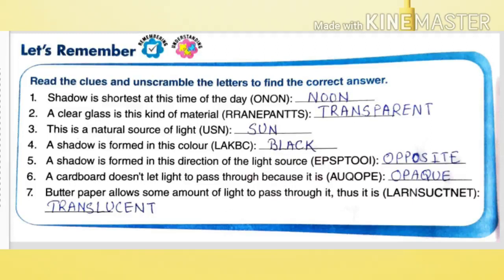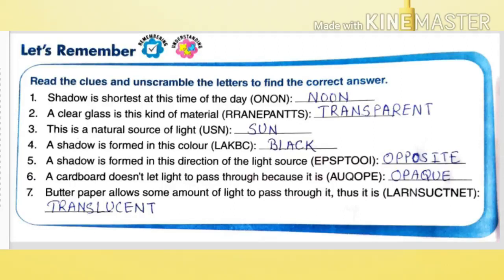The shadow is formed in this color. Shadow is always formed in black color. Fifth one is, a shadow is formed in this direction of the light source. Shadow is always formed in the opposite direction of the source of light.